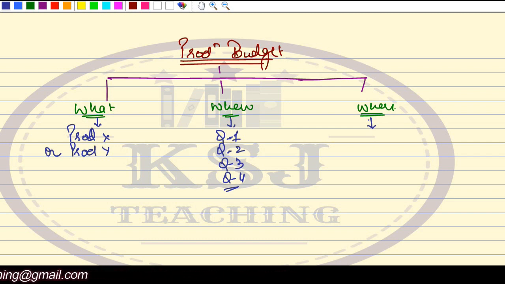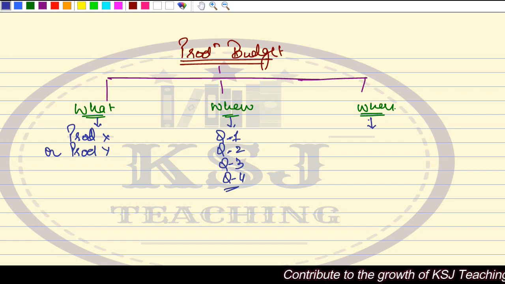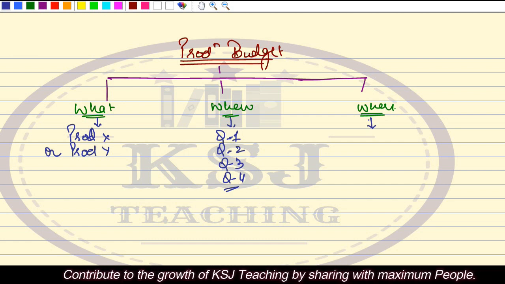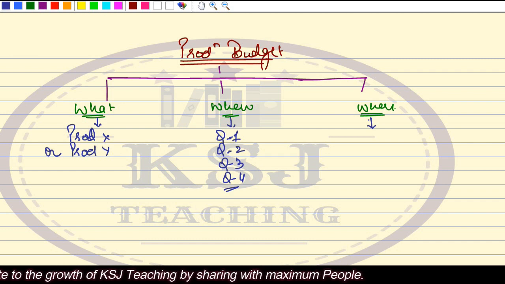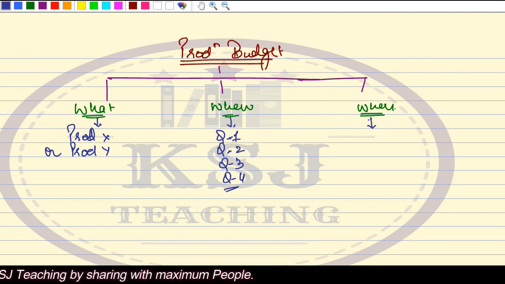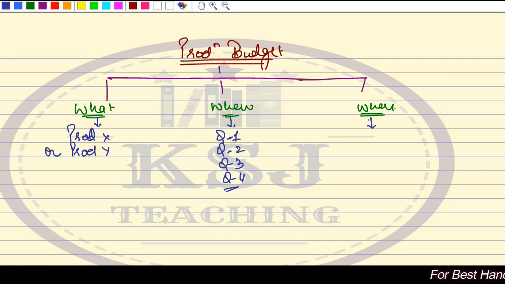If you are manufacturing such a product, then obviously you will try to manufacture more of it in the southern plant, right? Say you have a plant in Tamil Nadu, you will try to manufacture more of it in the Tamil Nadu. If you will manufacture the product in Delhi and then you will try to send it in Tamil Nadu, obviously there will be a transportation cost. You will try to cut on your cost, isn't it?